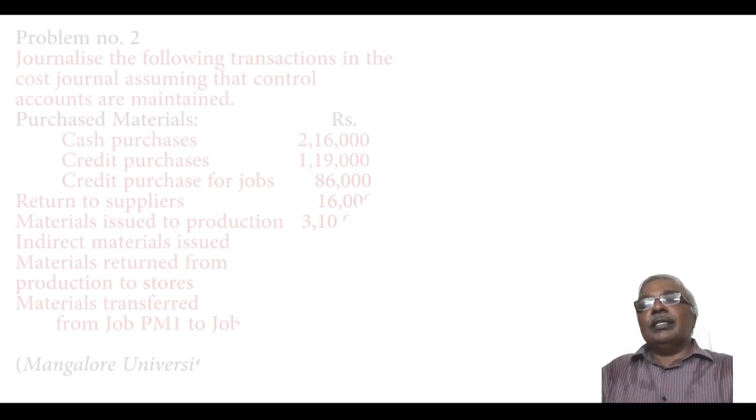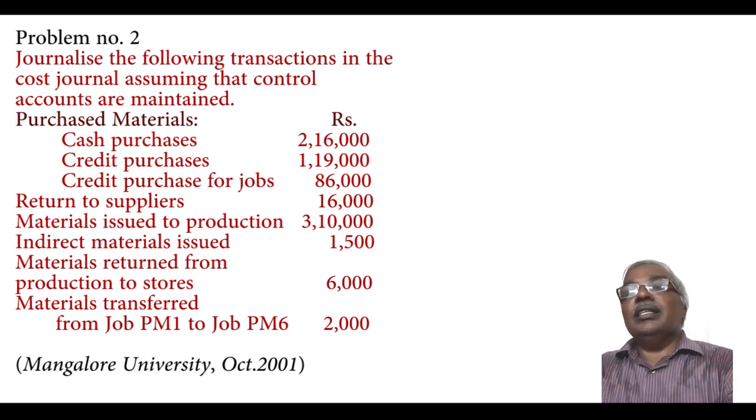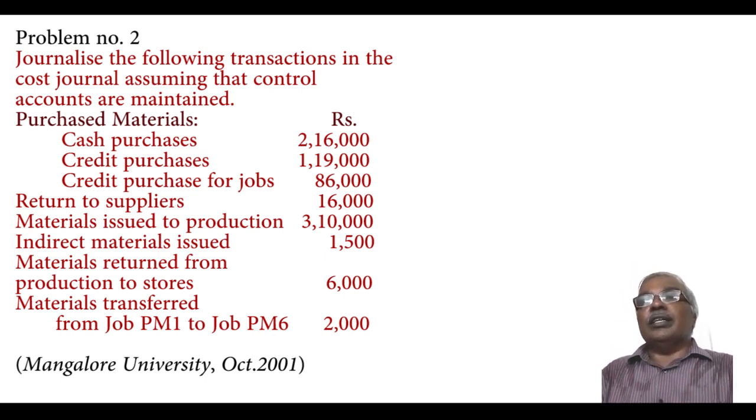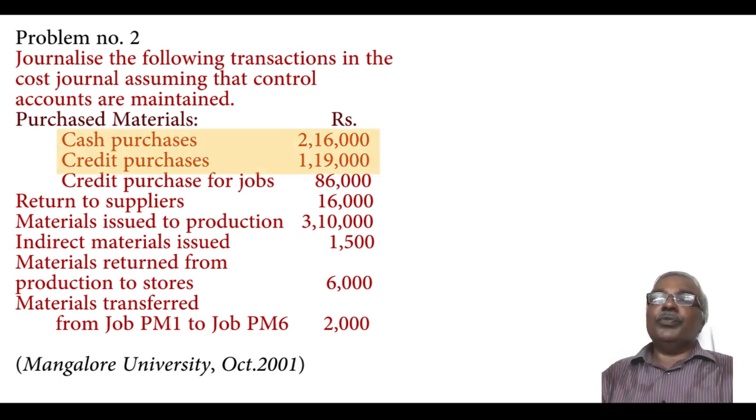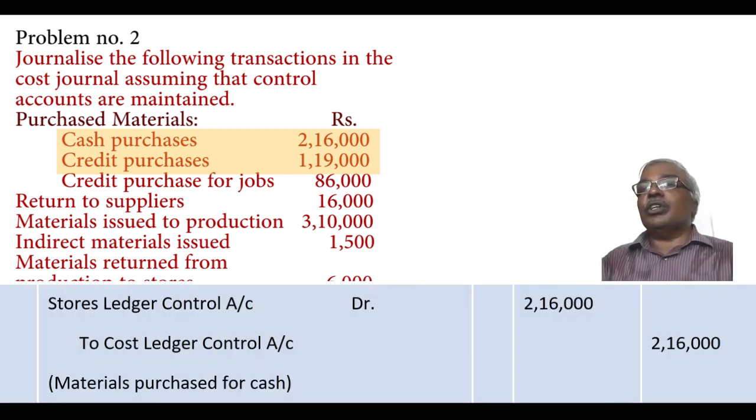Let us pass on to the second problem. In this problem, they asked to journalize the following transactions in cost ledger, assuming that control accounts are maintained. So the transactions are given. Purchase of materials: cash purchases, credit purchases, and purchases for jobs. Any purchase of material, whether it is for cash or credit, except for specific jobs, goes to the stores department. So the journal entry becomes stores ledger control account debtor to cost ledger control account.